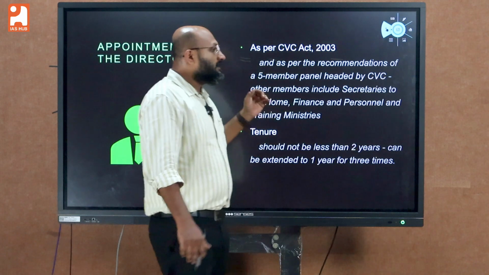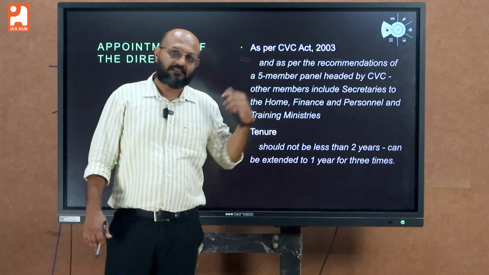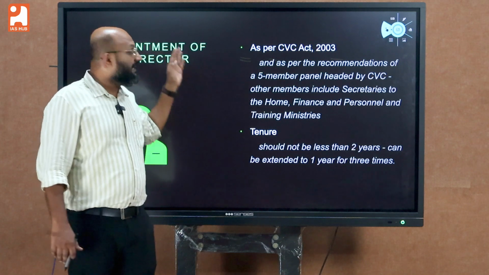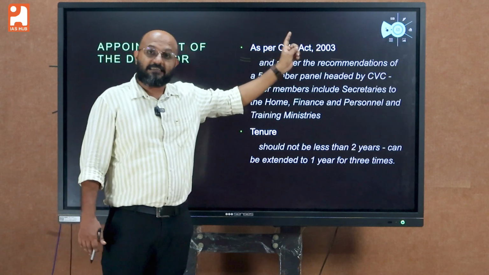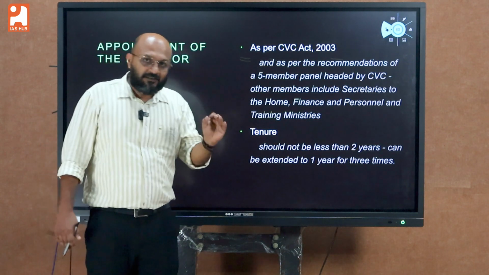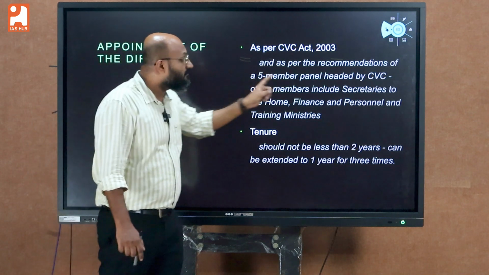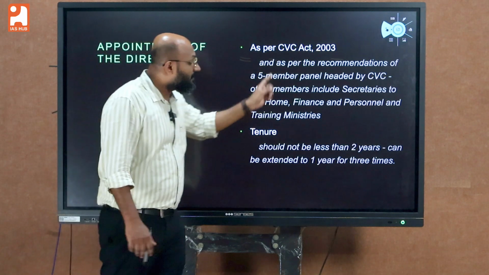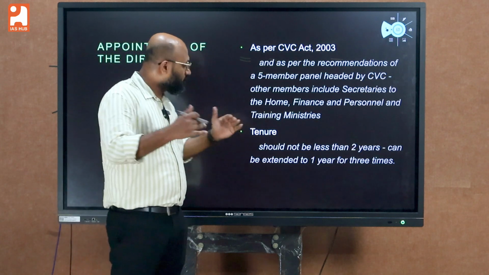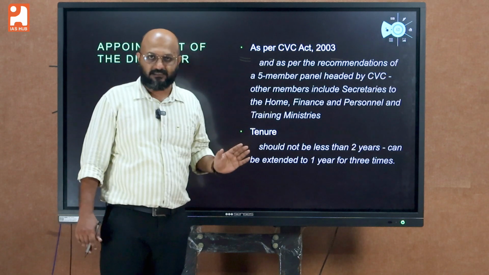Enforcement Directorate. See here, the procedure is not as per the four laws which we discussed earlier. Whereas the procedure followed will be as per the Central Vigilance Commission Act 2003. As per this act, the Director of the Enforcement Directorate should be appointed under the recommendations of a 5-member panel, and that 5-member panel should be headed by the Central Vigilance Commissioner. The other members should be the secretaries to the Home, Finance, Personnel and Training Ministries.